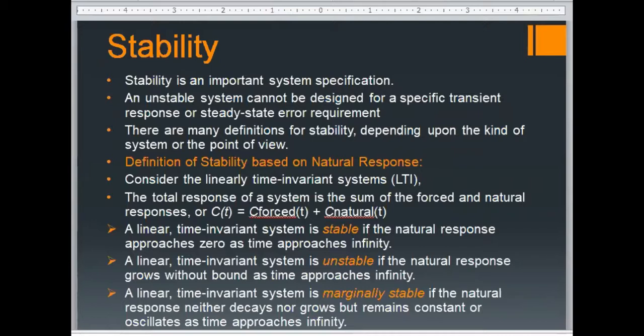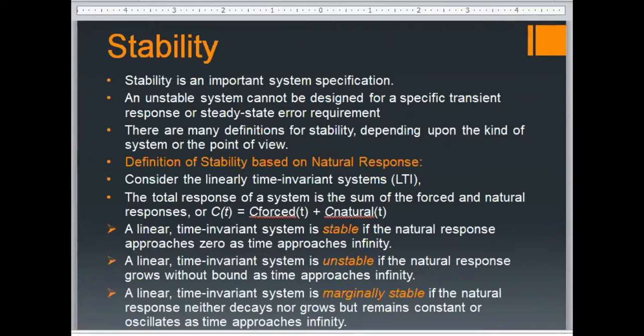A stable system in an LTI system means that the natural response approaches zero as time approaches infinity. What does it mean? With the passage of time, your natural response comes down to an equilibrium, or you can say the final value that is associated with that system.